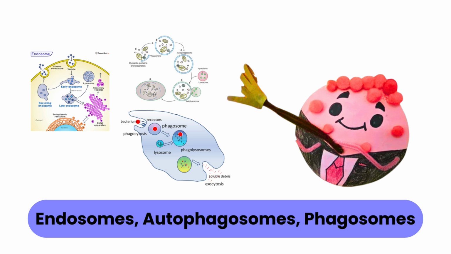Endosomes sort and transport materials before fusing with me for degradation. Autophagosomes form during autophagy and merge with me to recycle cell parts. Phagosomes engulf large particles and combine with me to break them down.